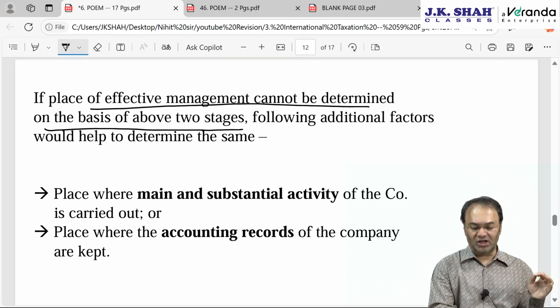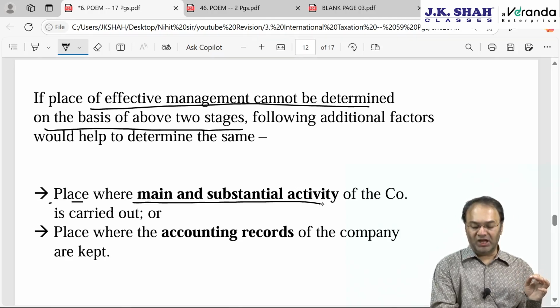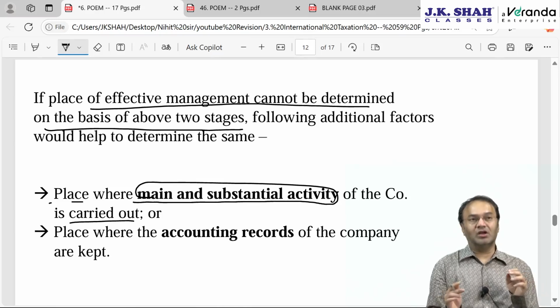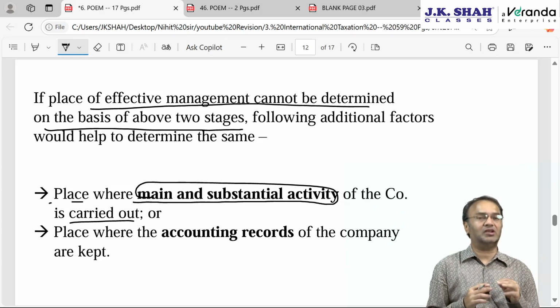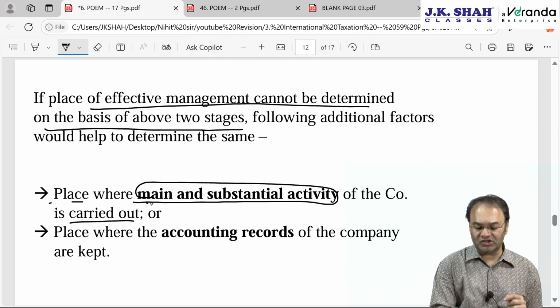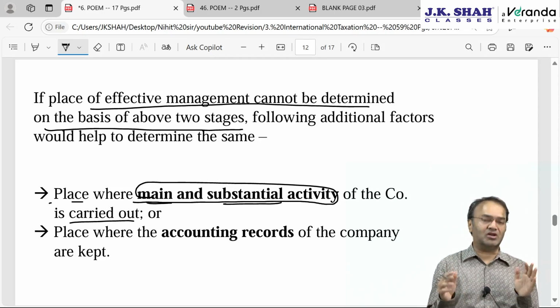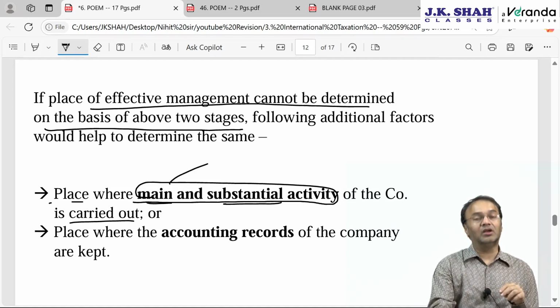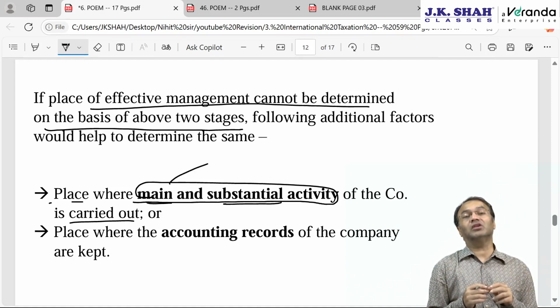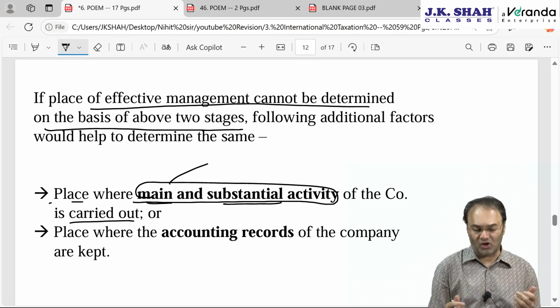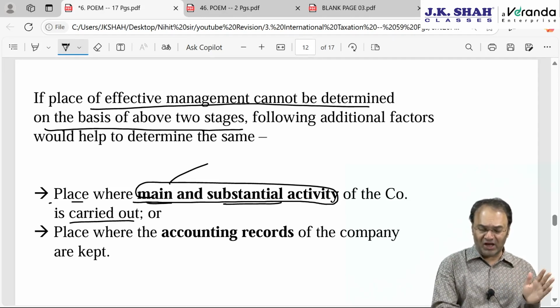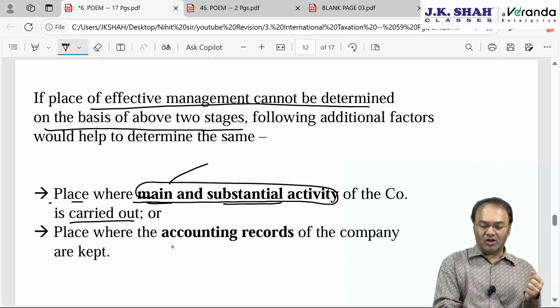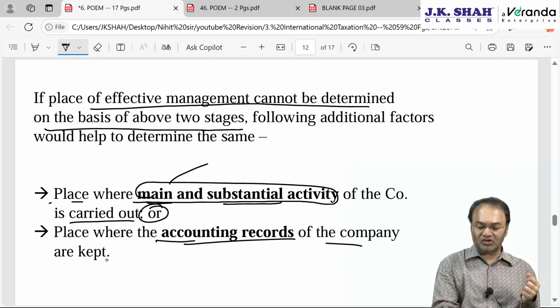are given by CBDT. Find out the place where the main and substantial activity of the company is carried out. Now it depends what the main activity is. For example, McDonald's burger: if you see, burger selling is not their main activity. Main activity is real estate. So in that case, which is the main or substantial activity, and in which country is it taking place? But here CBDT has again failed to clarify that if the main activity is in India, whether POEM will be deemed to be situated in India or not. They should have clarified, which they have not. So whatever provisions are made are incomplete. Or the place where accounting records of the company are kept.